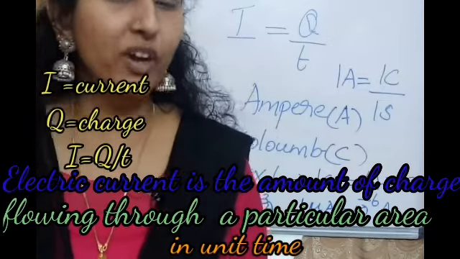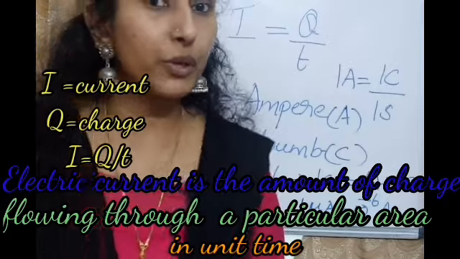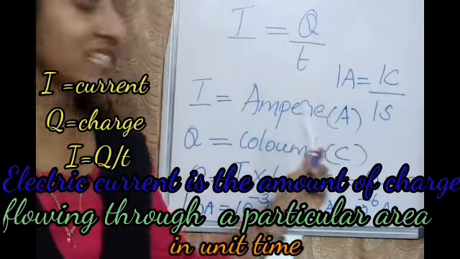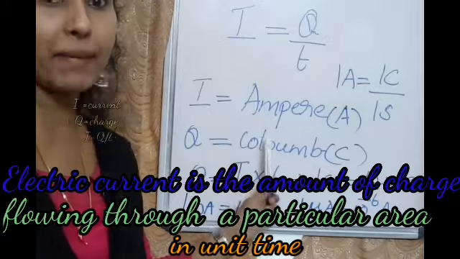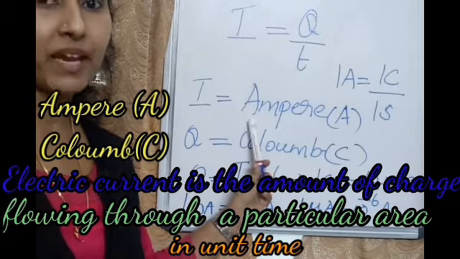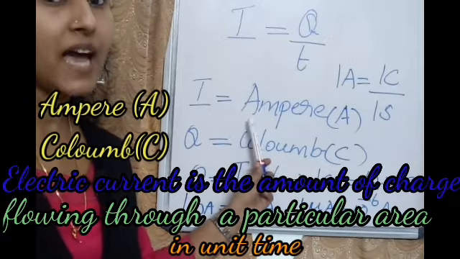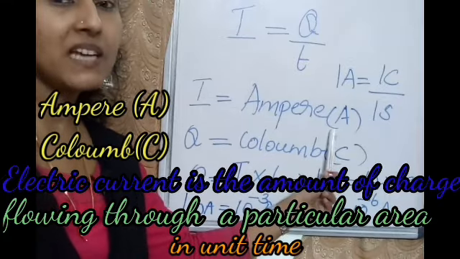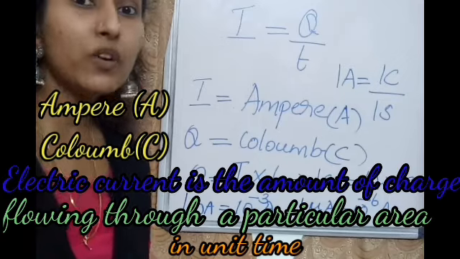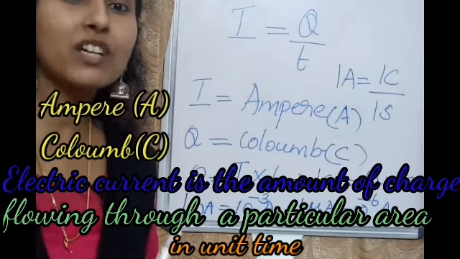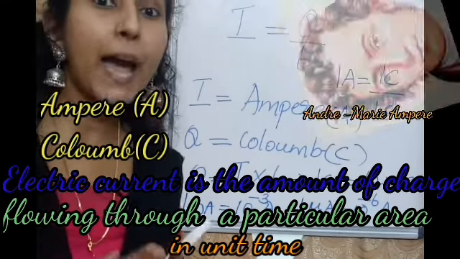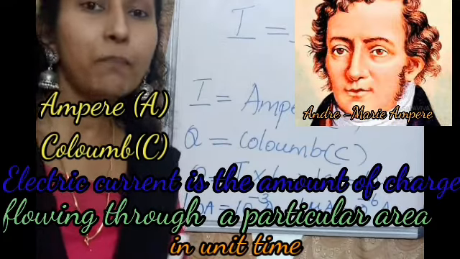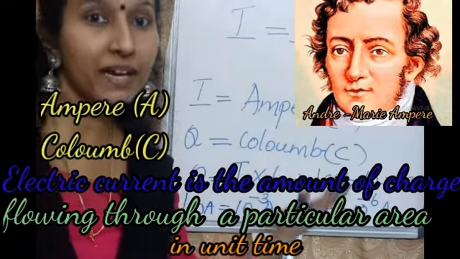What is the equation for current? I equal to Q by T. And the SI unit of current is ampere. What is the pronunciation? Ampere. Which letter do you use for that? Capital A. Capital A stands for ampere. It was introduced by Henri Marie Ampere. So in order to honor the scientist, we kept the unit of current as ampere.